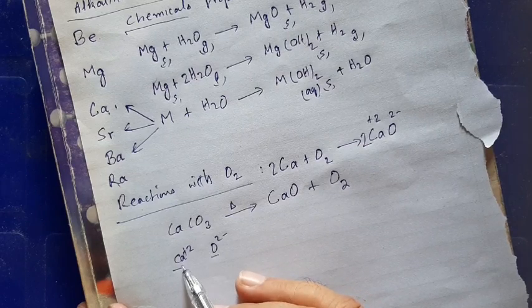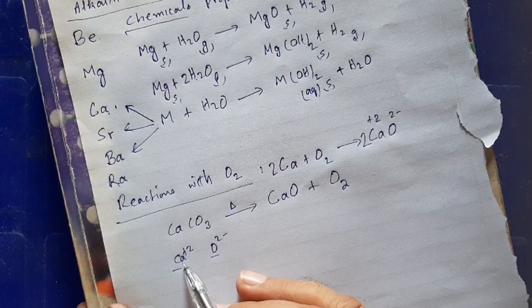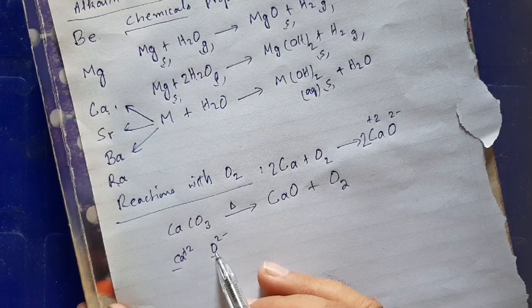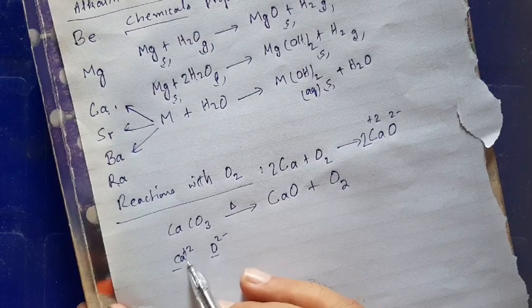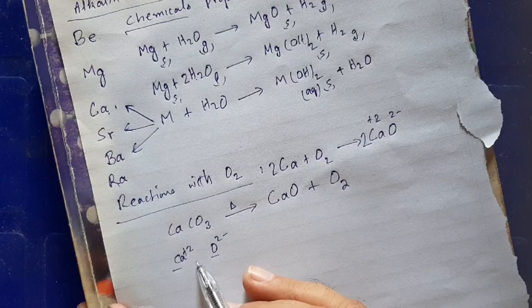Same is the case with alkaline earth metals. They have +2 charge as well as somewhat smaller size than their respective alkali metals. So they have high charge density, the force of attraction is stronger, that's why they are stable, and that's why they have high lattice energy.